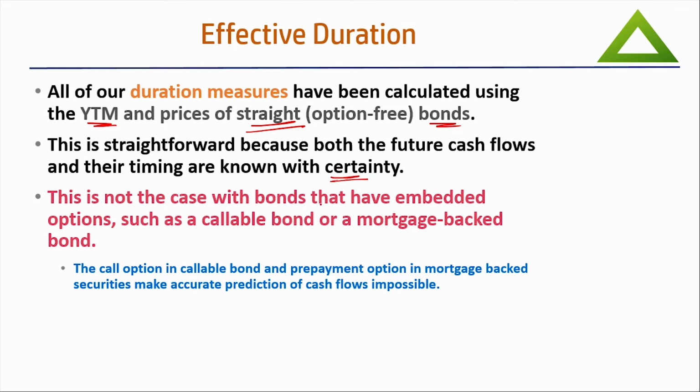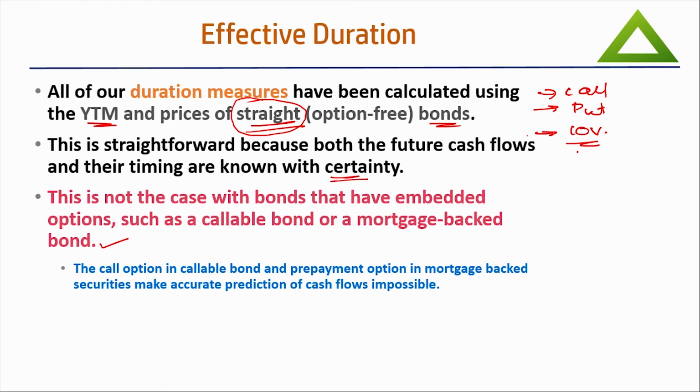This is not the case with bonds that have embedded options such as callable bonds or mortgage-backed bonds. Now understand, in the entire universe we do have different types of bonds. However, the larger quantity of bonds belong to the straight category. We also have categories of bonds which have embedded options, like the first one is call, another is put, and third is conversion options. So these are the embedded options. They are attached with a bond and cannot be sold separately.